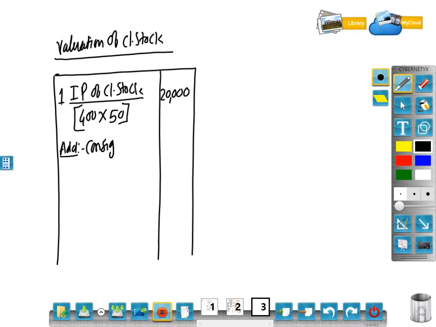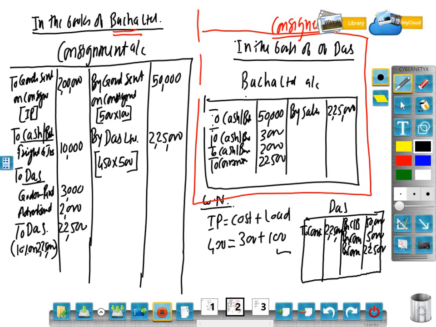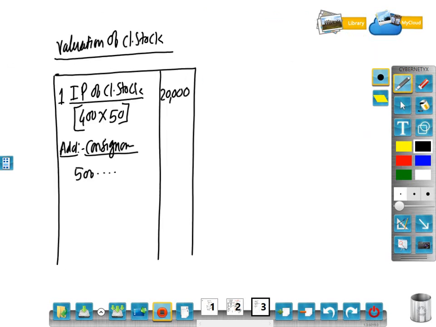consignor expenses, proportionate. What do you mean by proportionate? How many bicycles were sent? 500. So for 500, total consignor expenses, how much? Consignor expenses 10,000. So for 500 it is 10,000.